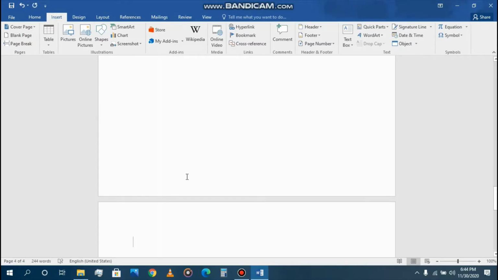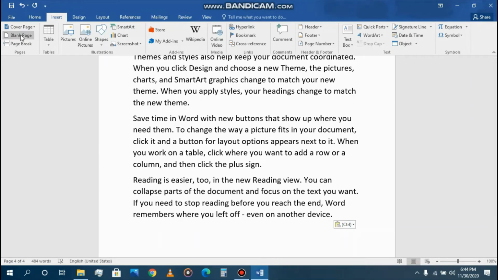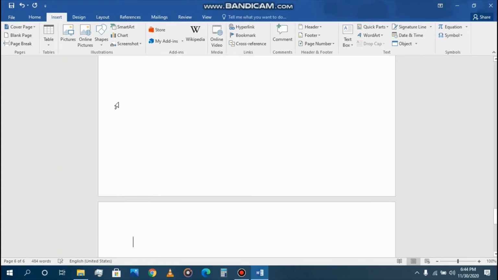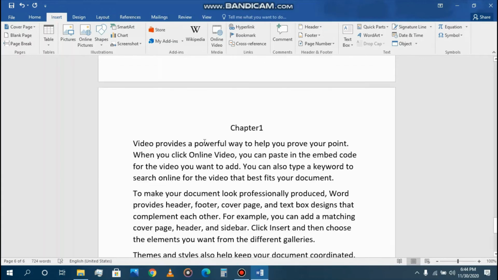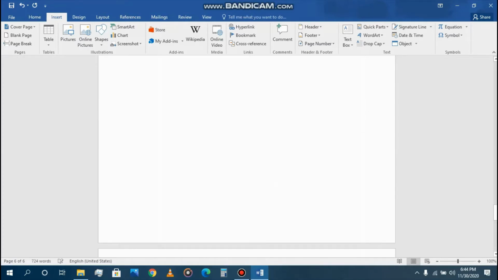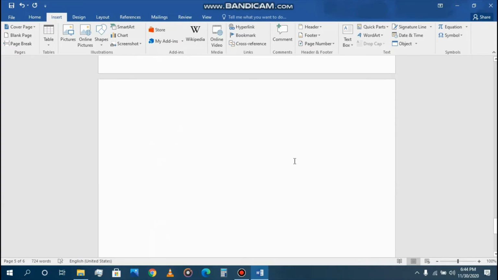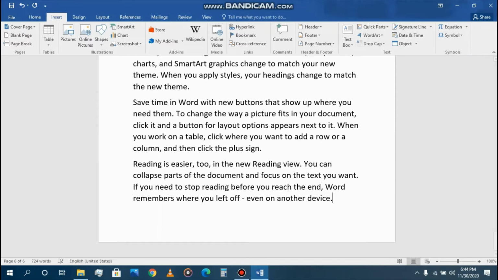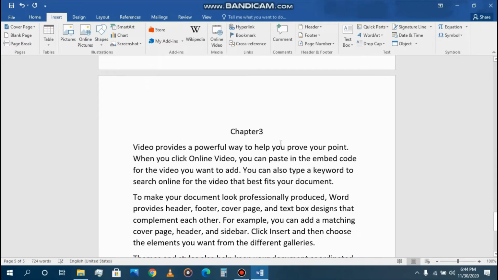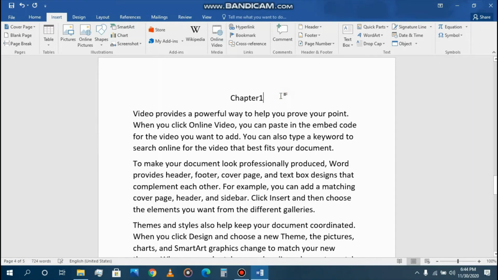and taking a blank page and pasting chapter 1, and again taking a blank page and pasting chapter 1 again, and it will be chapter 3, and the middle one will be chapter 2.